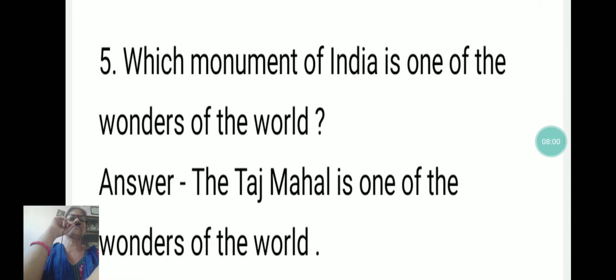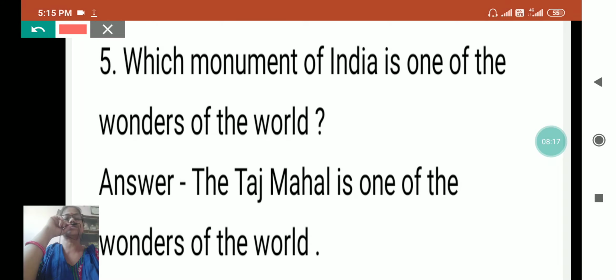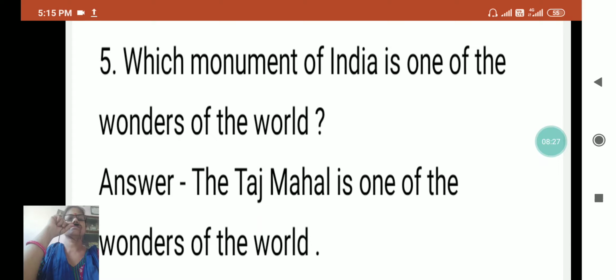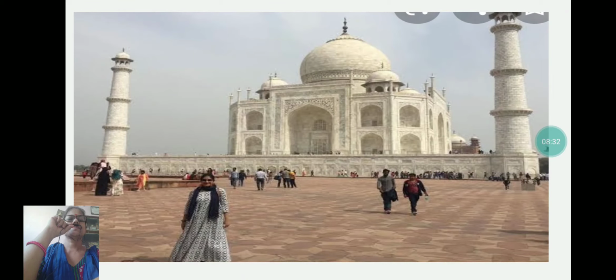Which monument of India is one of the wonders of the world? Right now you have studied that the Taj Mahal is one of the seven wonders. There are seven wonders in the world, in which the Great Wall of China is also there. Among them, the Taj Mahal is one of the seven wonders of the world. And people who come from other countries to visit India definitely visit the Taj Mahal. See the picture of the Taj Mahal.